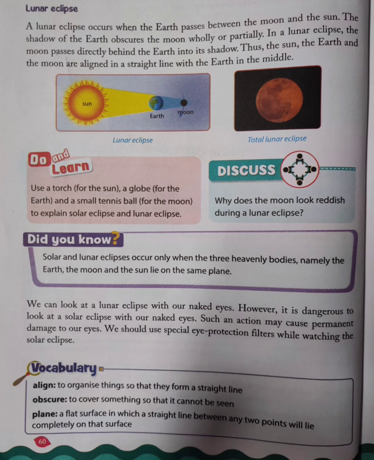The earth lies between the sun and the moon, and you can see the picture of total lunar eclipse given here. We can look at a lunar eclipse with our naked eyes.